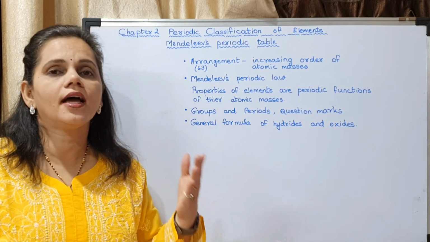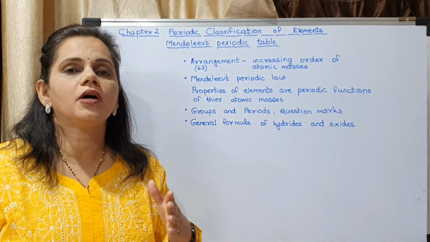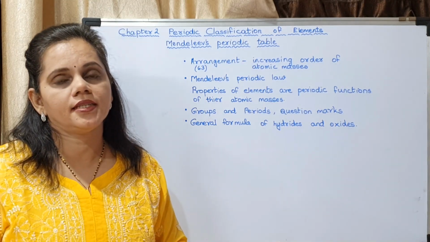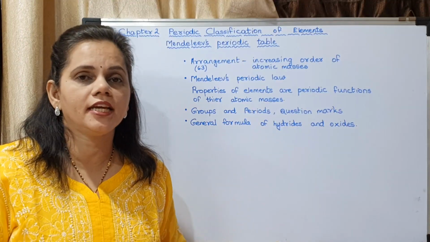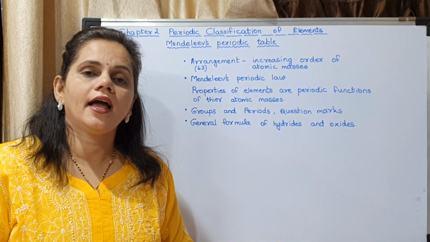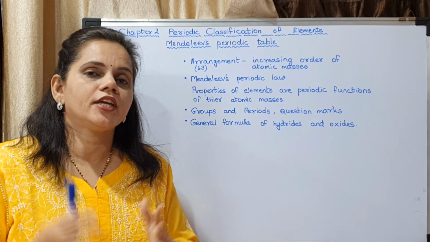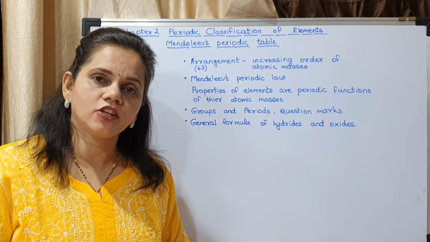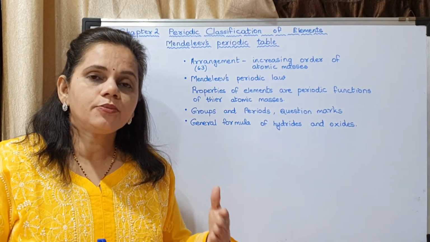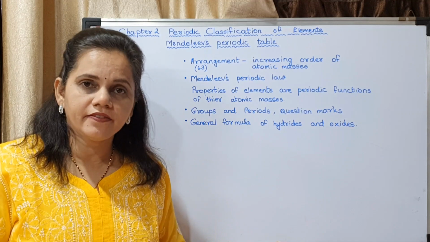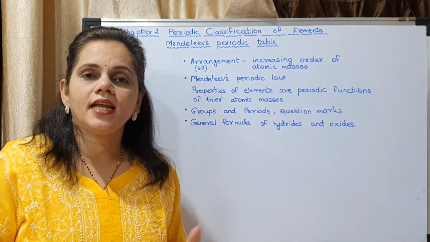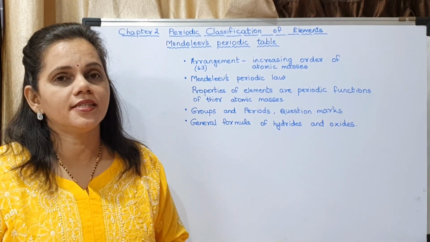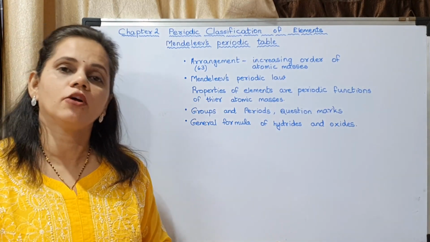Dobereiner and Newland studied the elements and their physical and chemical properties like melting point, boiling point, etc., and they arranged them in a particular order. That means they arranged them in the increasing order of atomic mass. That property was accepted by Mendeleev also. At the time of Mendeleev, about 63 elements were known. Those 63 elements, he arranged in the increasing order of atomic mass.